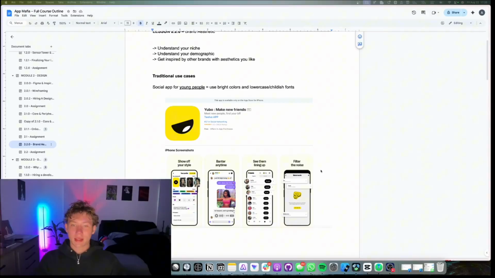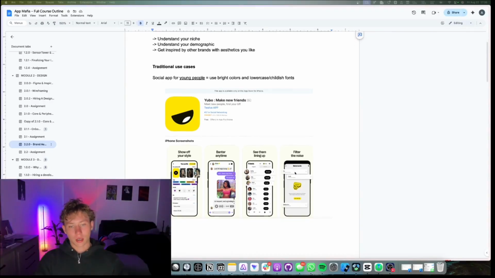But let's say this is an app to find a lawyer, right? Law is a very serious topic, and so these bright colors and this lowercase lettering and these big fonts, and these emojis specifically as well, it isn't professional. No one's going to take you seriously if you're trying to be a lawyer app. I'm trying to find the plural version of that, but I can't. So yeah, there's another example.